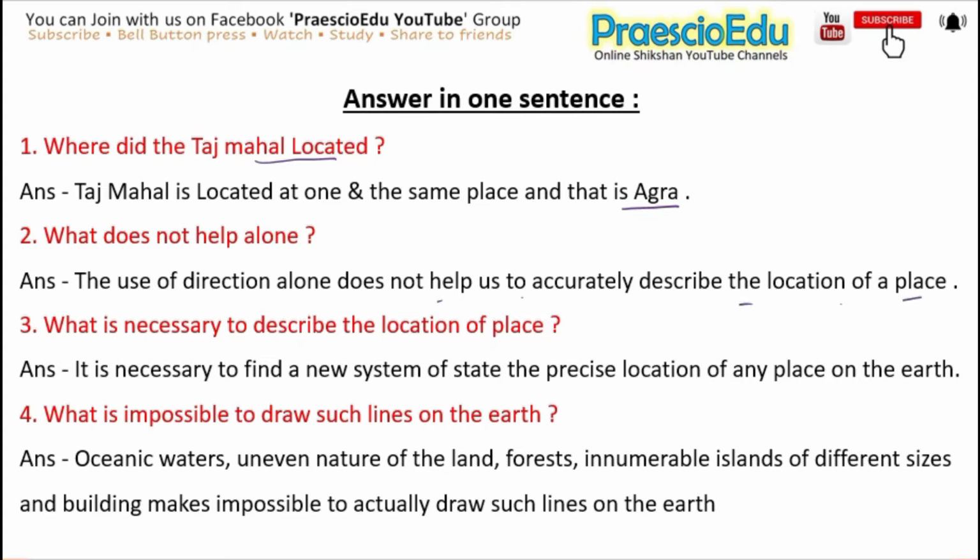Next is: what is necessary to describe the location of a place? The answer is it is necessary to find a new system to state the precise location of any place on the earth. Next is: what makes it impossible to draw such lines on the earth? The answer is oceanic waters, uneven nature of the land, forests, innumerable islands of different sizes and buildings make it impossible to actually draw such lines on the earth.